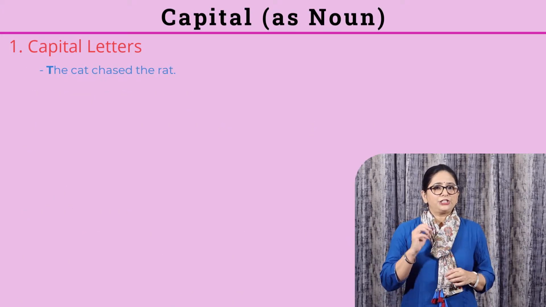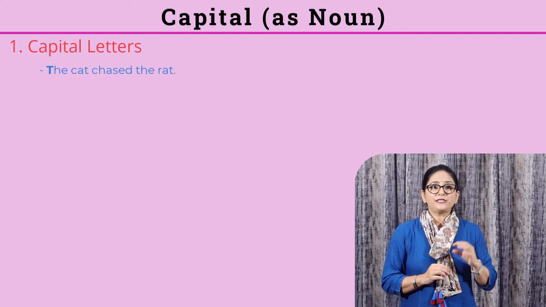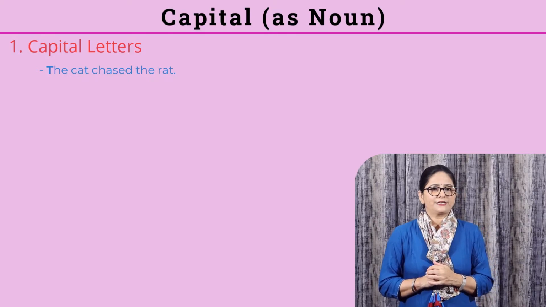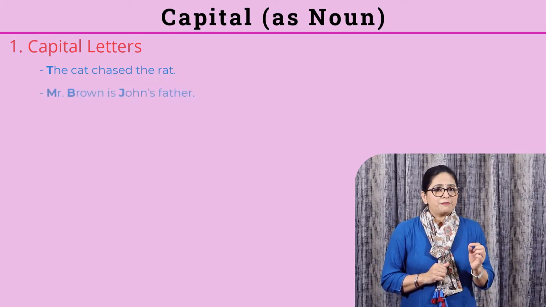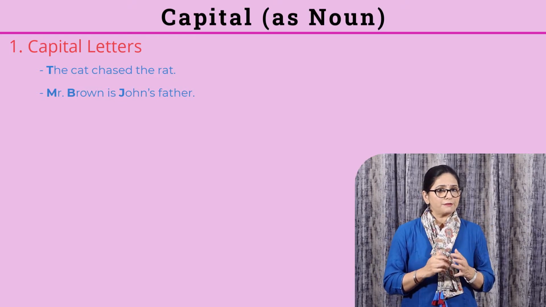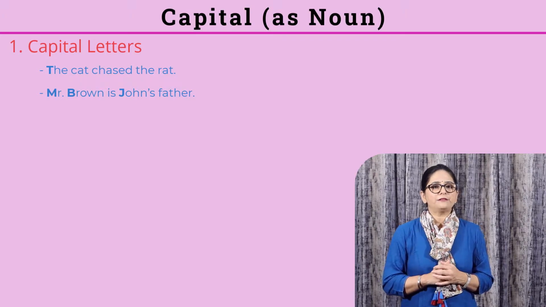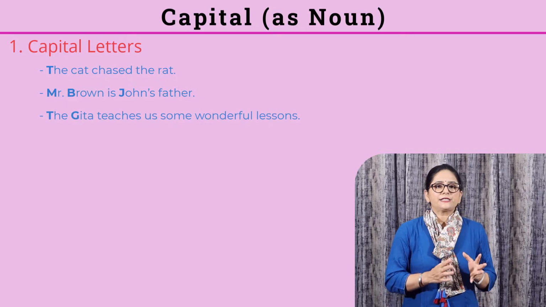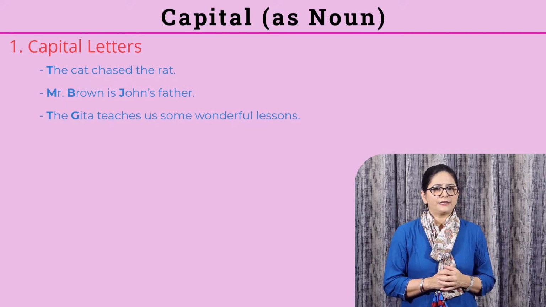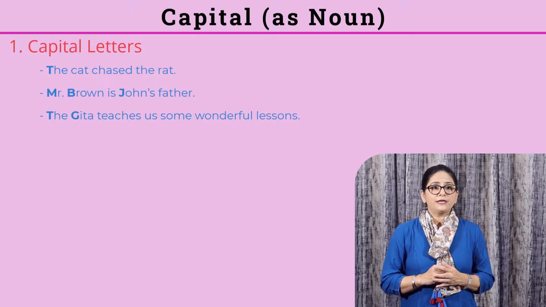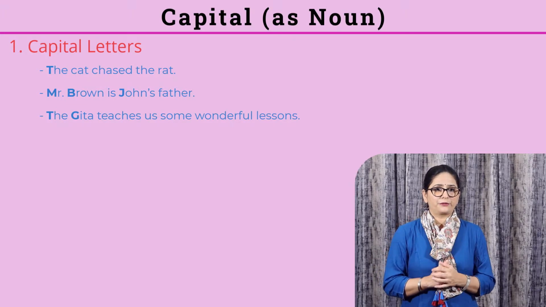The cat chased the rat. In this, T is capital because it is the first letter of the sentence. Mr. Brown is John's father. Here, M is capital, B is capital for Brown because it's a proper noun, and J is capital because John is a proper noun. The Gita teaches us some wonderful lessons. Here, in the word Gita, G is capital because it is the name of a holy book.